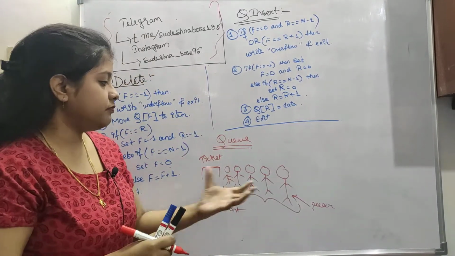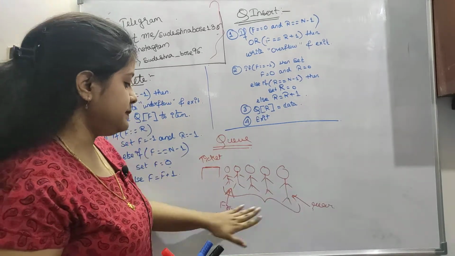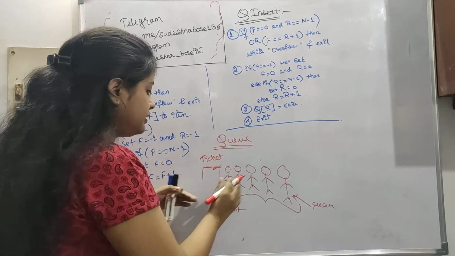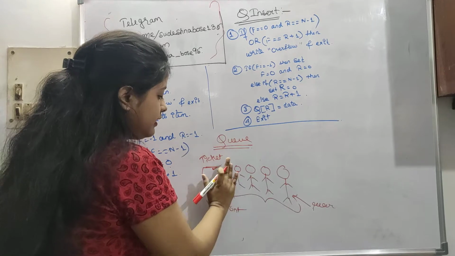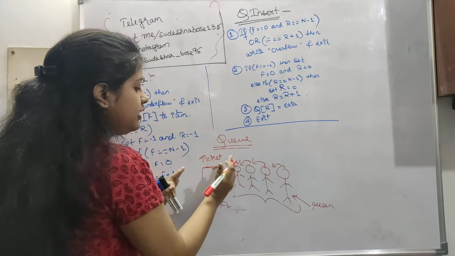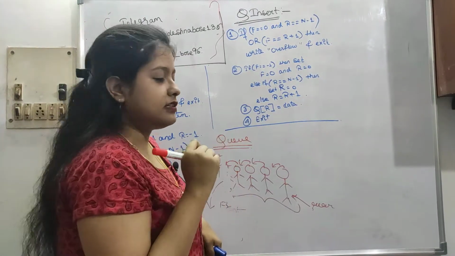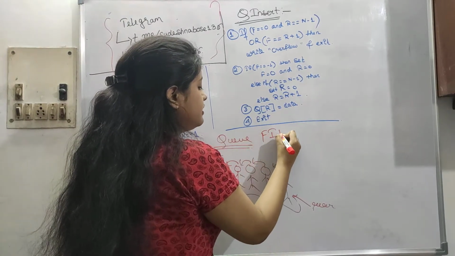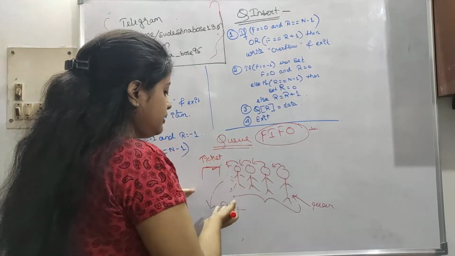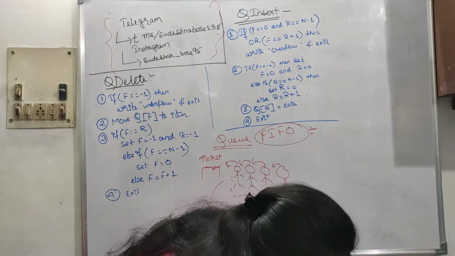So how is this inserted and deleted? Let's say this is the last person, this is the front person. This front person will take a ticket and go out of this queue. Then the next person will take their place, and the next will take their place, and like this it will go on. In stack it was LIFO, last in first out, but here it is FIFO, first in first out. This is very important. You don't have to memorize it. You can think of it like this. This is FIFO.